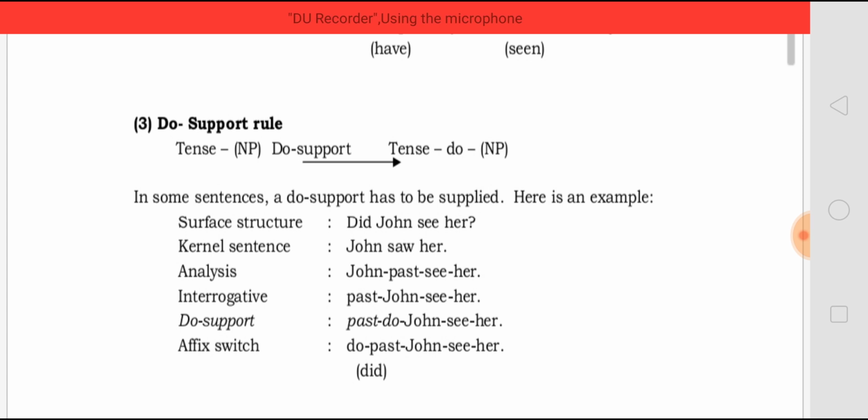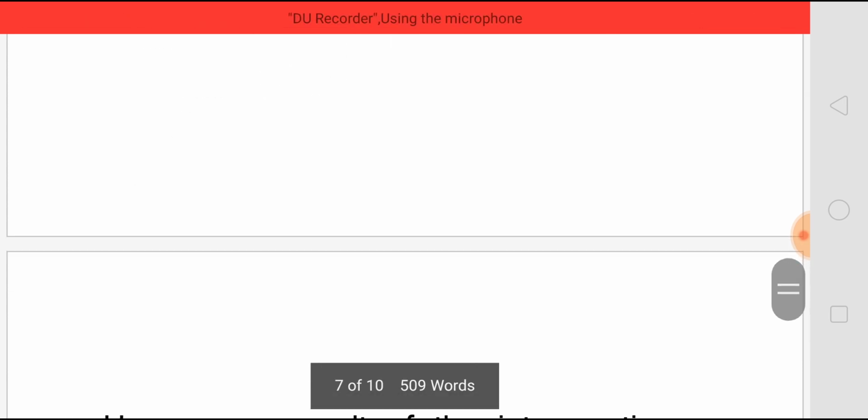When you analyze it, we can put it as John plus past tense, so that can be an interrogative, and we can add do here, where we can make it "Did John see her?" and we can switch the affix also here.